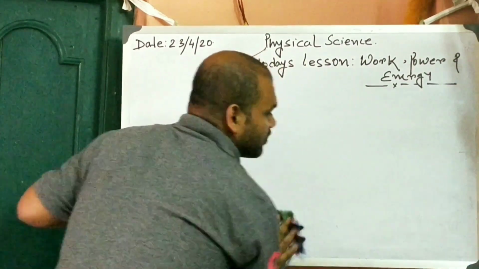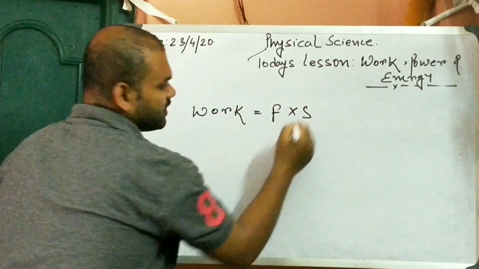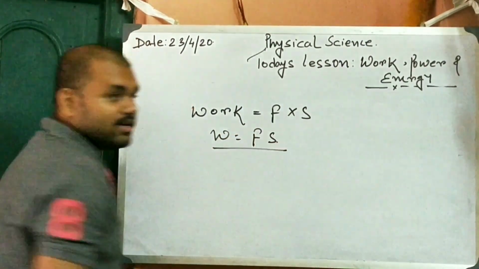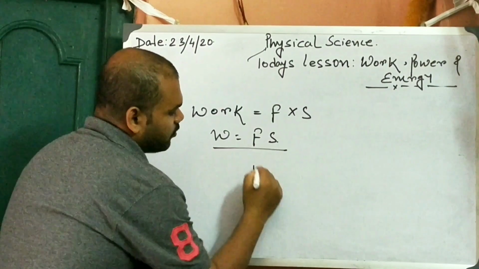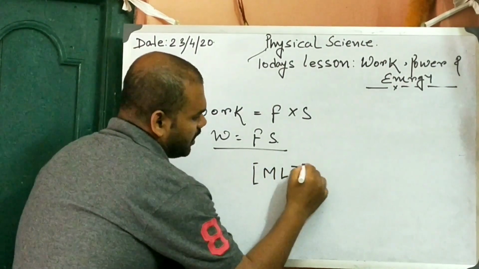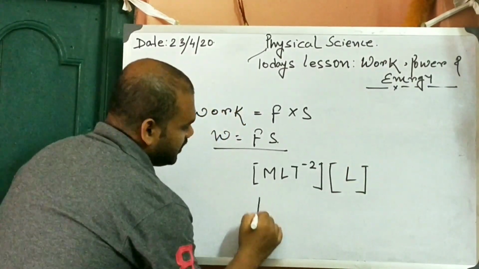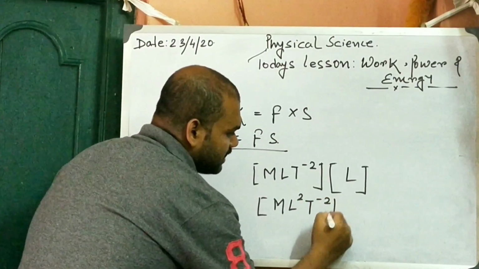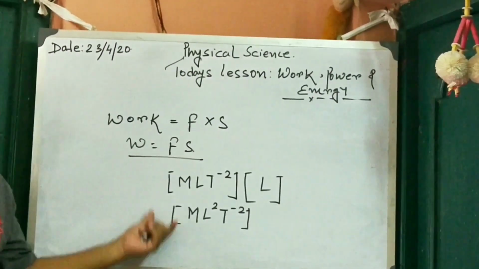Now from this equation, what we know is that work is equal to force into displacement, W equals F s. Now what should be the dimension? What is the dimension of force? M L T to the power minus 2, into L. So the dimension of work done will be M L square T to the power minus 2.